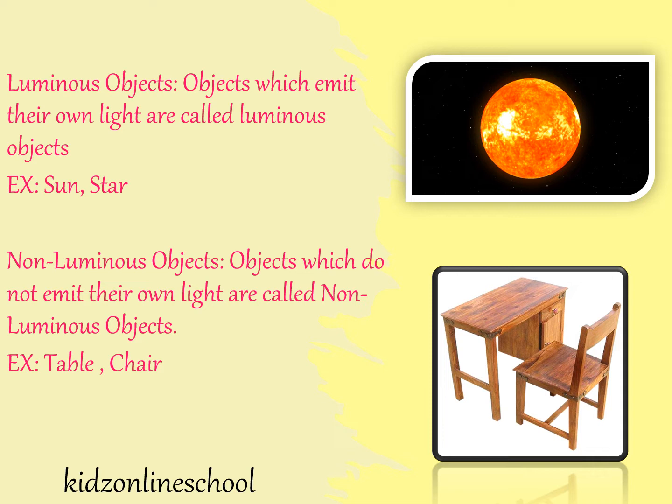Luminous objects. Objects which emit their own light are called luminous objects. Example: sun, star. Non-luminous objects. Objects which do not emit their own light are called non-luminous objects. Example: table, chair.